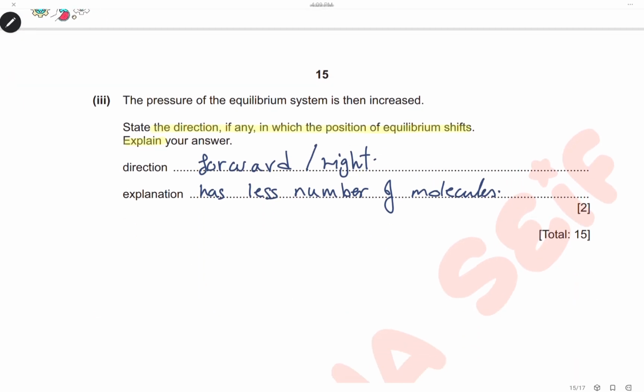The pressure of the equilibrium system is then increased. State the direction, if any, in which the position of equilibrium shifts, and you have to explain your answer.